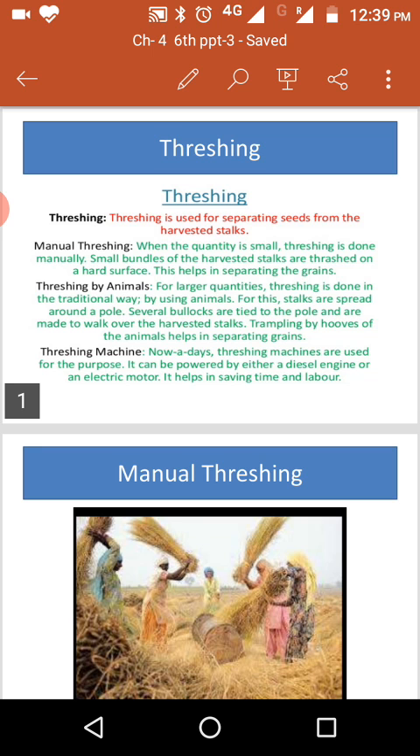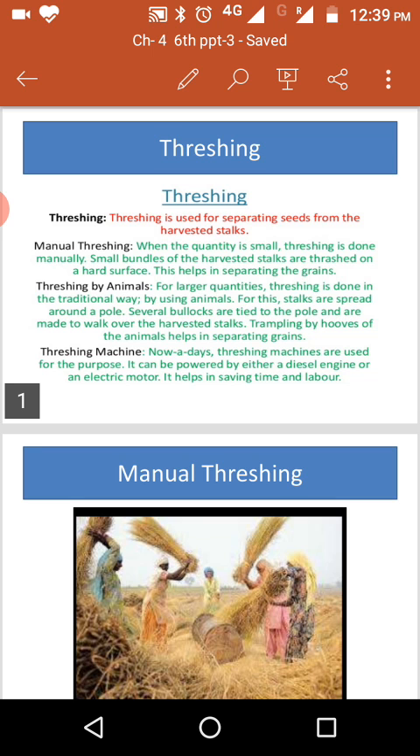Manual threshing: when the quantity is small, threshing is done manually. Some bundles of harvested stalks are threshed on a hard surface. This helps in separating the grains. Second is threshing by animals. For large quantities, threshing is done in the traditional way by using animals.